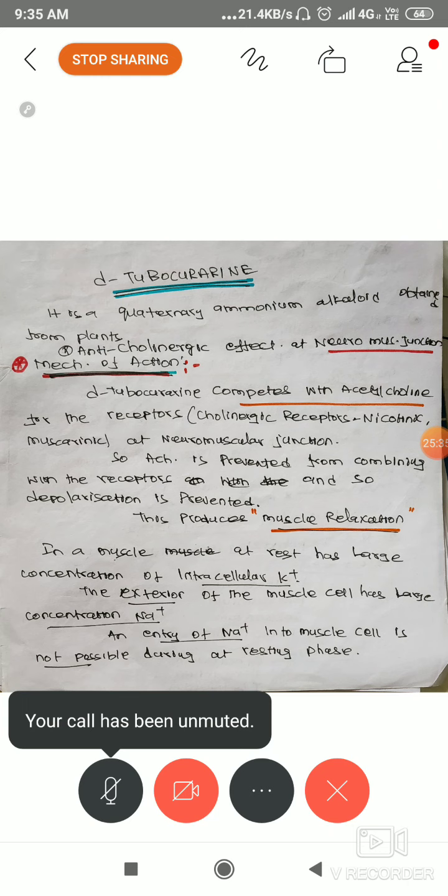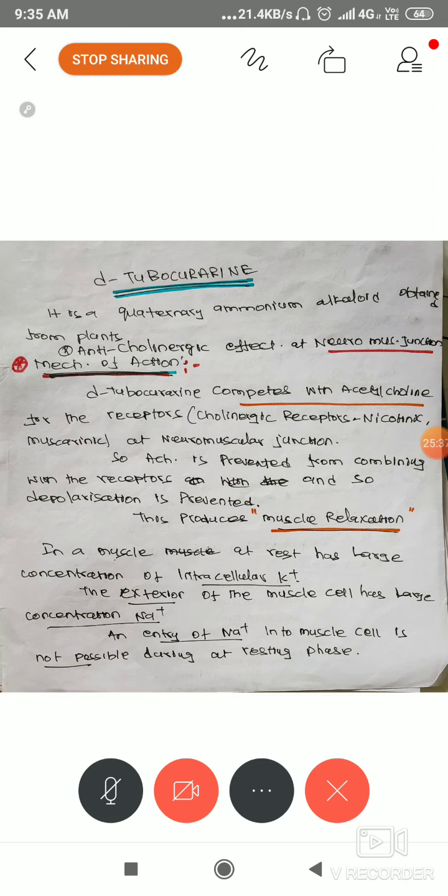D-tubocurarine is a quaternary ammonium alkaloid, whose pure form is derived from a plant source. Second point: it has an anticholinergic effect at the neuromuscular junction. One thing you have to understand is that this is peripherally acting, through the peripheral nervous system. If you understand the meaning of anticholinergic, you will be able to write the answer. What is meant by anticholinergic?